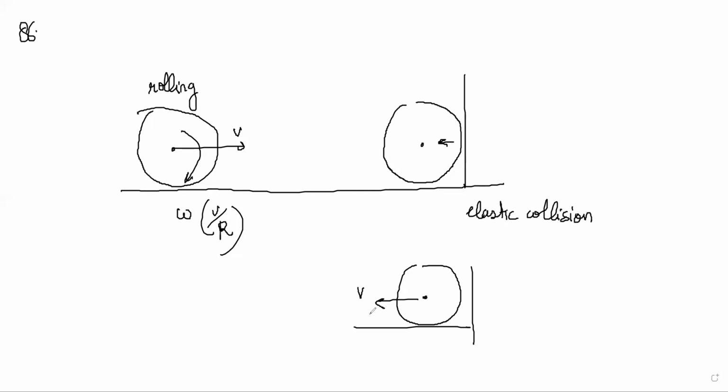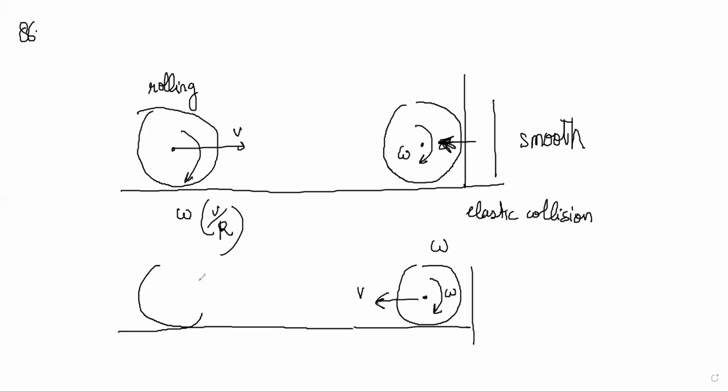But what you have to think is that before collision it was also rotating, no? And what happens to the rotation part is what you have to think. During the collision, notice that all forces are normal forces. Since it is a smooth wall, there is no torque of friction here. So the collision is not going to have any torque, so it cannot change omega. So just after collision, it is going backward with v, but still rotating forward like it was before.